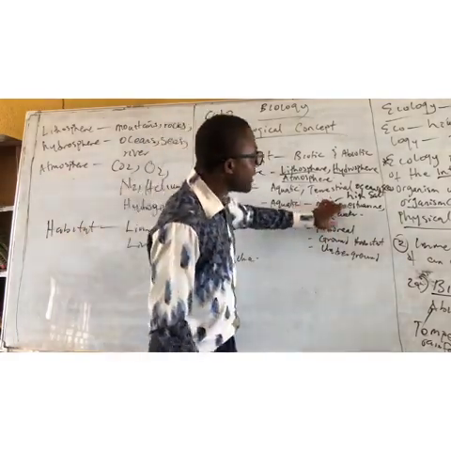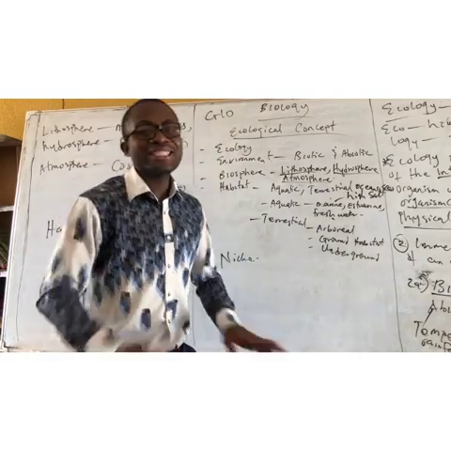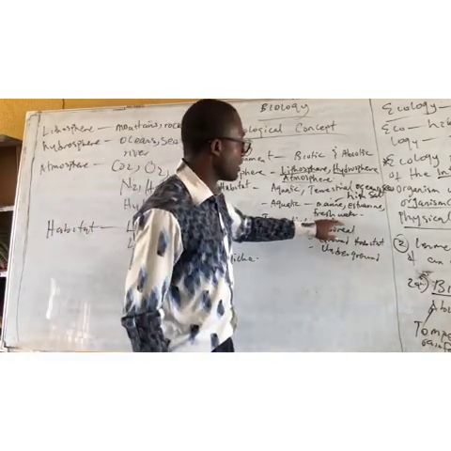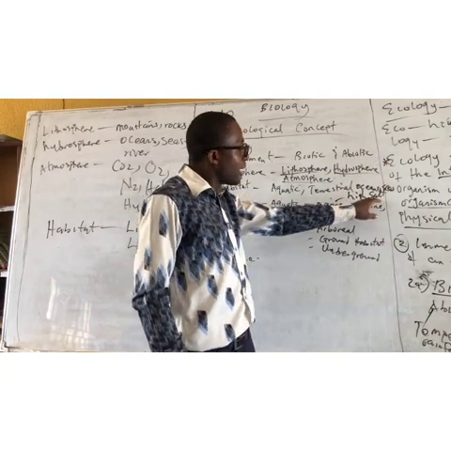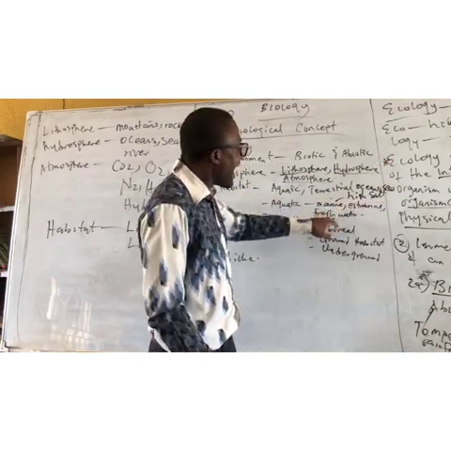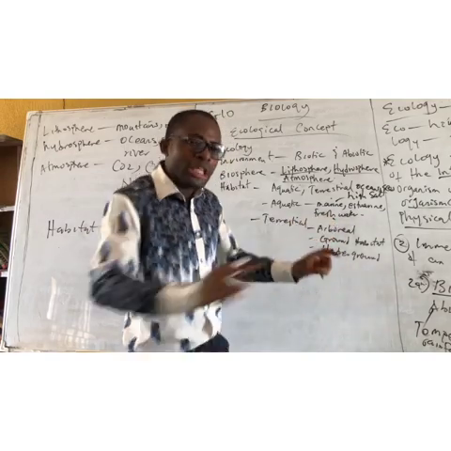So fresh water has low salt content, little or no salt content in it. While this one has high salt content, this one has little salt content, but this one has either little or nothing.